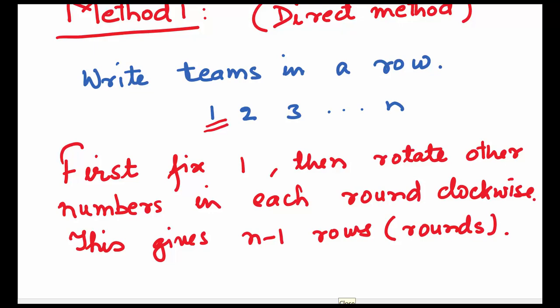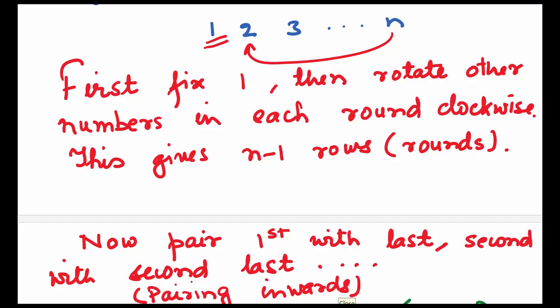So what do we mean by that? We are fixing 1. We will bring the n here, and this 2 will shift, and our last team number will be n minus 1. So they are being rotated clockwise. The first pair will be formed by taking 1, the one which we have fixed, with the last one. So 1, n will be the first pair. Then we will pair 2 with n minus 1 in the same round, which gives us the second pair. So we are pairing inward. You are pairing first with the last, second with the second last, and that is how you go on.